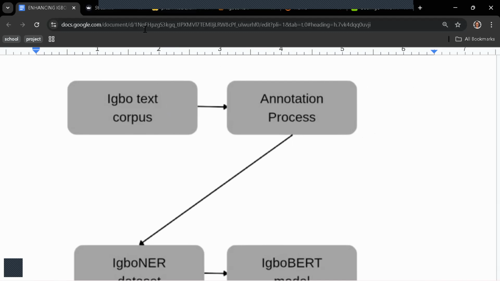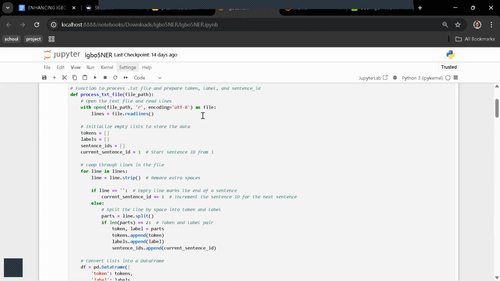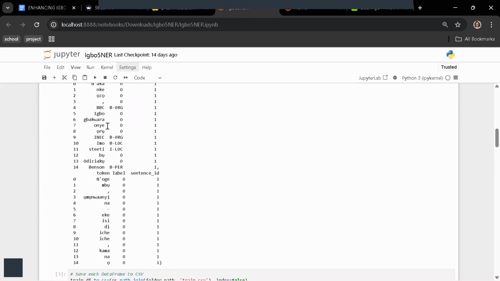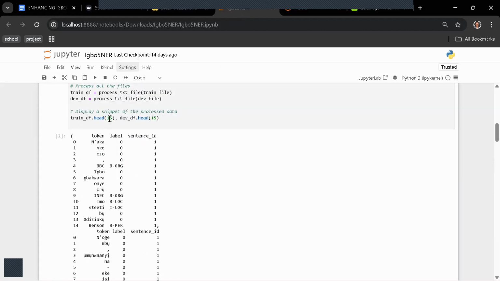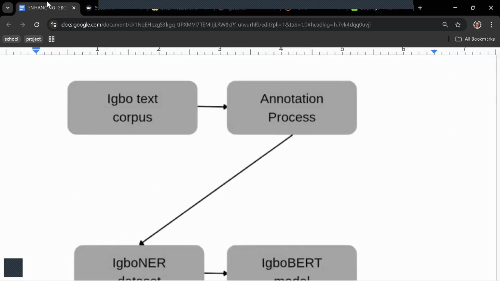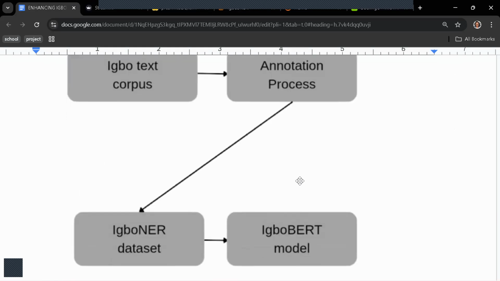This is what a corpus is like. I just showed just 15 lines, but it could be as much as 10,000 rows and above. Then the annotation process, the process of working on the text and converting it, this is what they used.